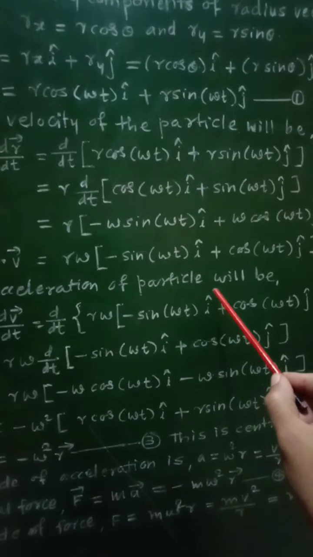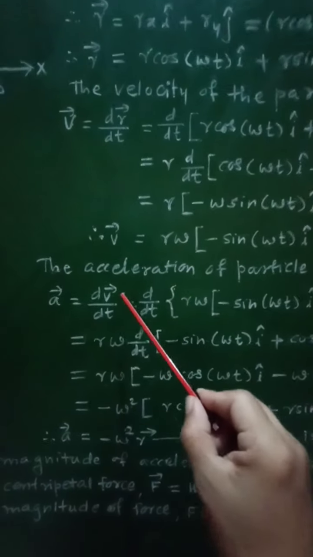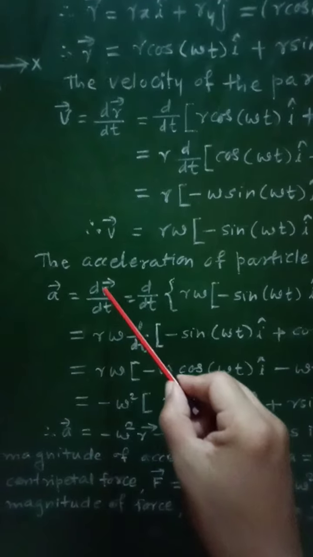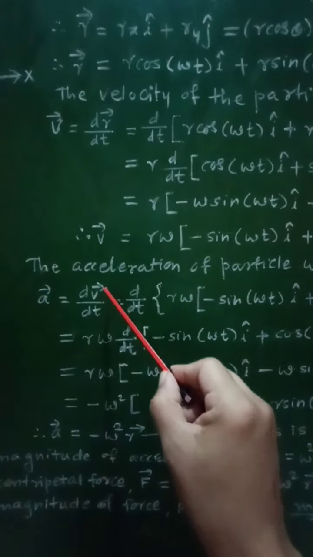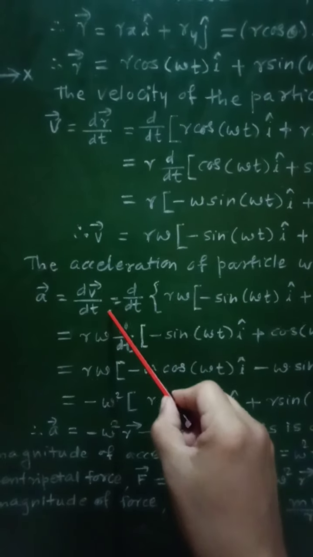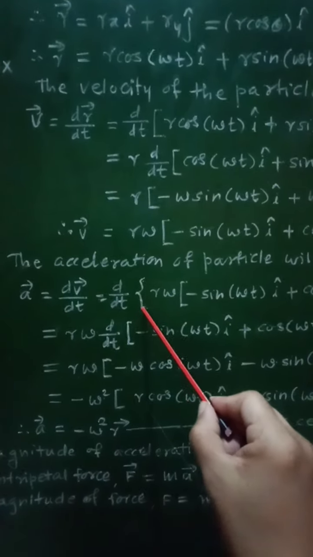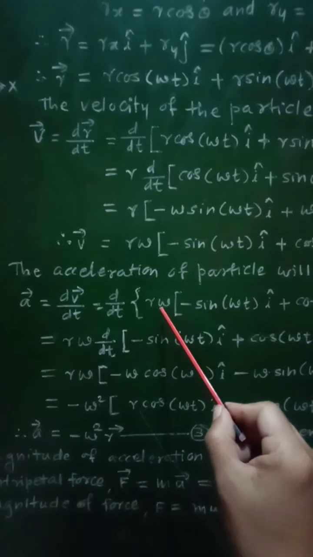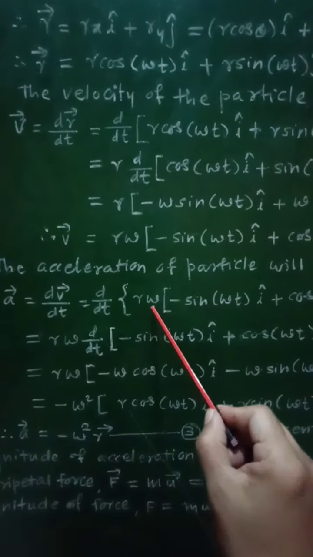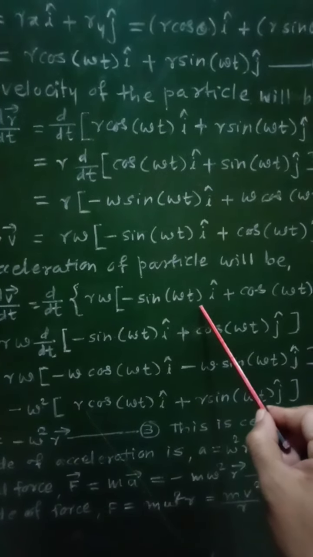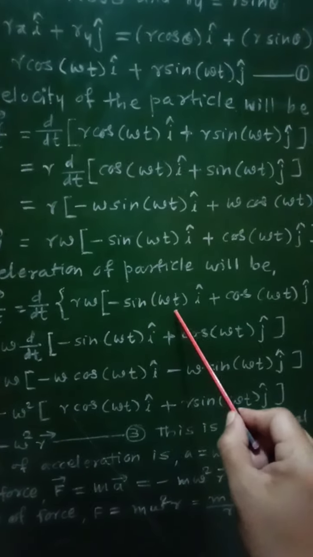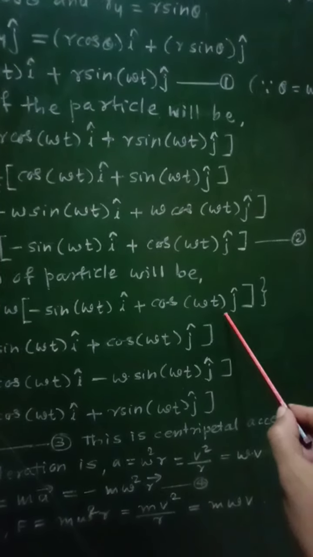The acceleration of the particle will be given as vector A equal to derivative of velocity, that is dv by dt. Putting value of v again, we will get d by dt of bracket r omega into minus sin omega t i cap plus cos omega t j cap.